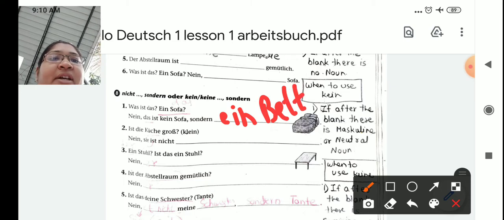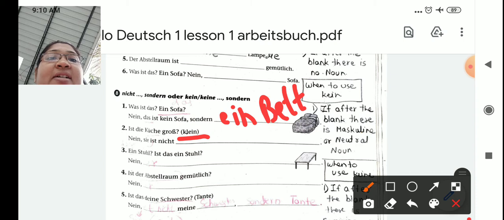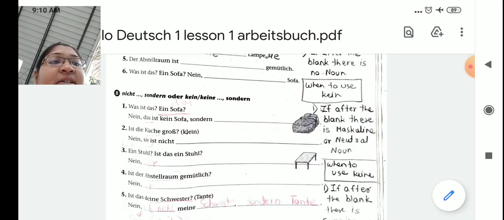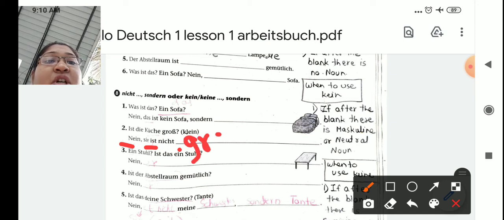Okay. Now see the next one. Is the kitchen gross? Now they have not drawn a picture of a kitchen here. They are asking, is the kitchen big? So the answer is no, and in reality it is small. So how will you write? Nein, sie ist nicht gross. Now students, why have we used nicht here?